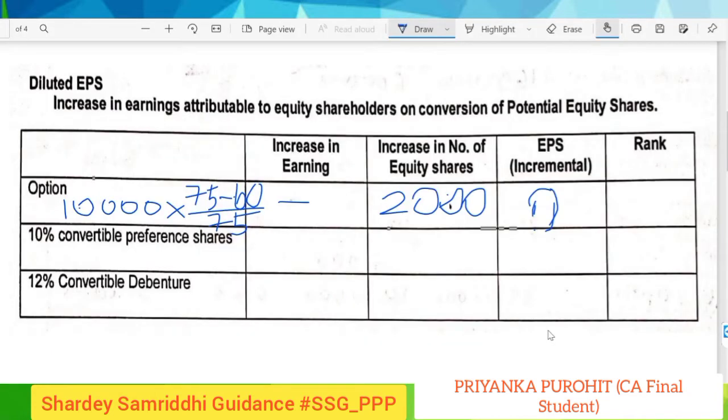So it will be calculated as 8 lakhs, which is the preference dividend, plus 10% of 8 lakhs, which is the dividend tax, which will also be saving. So it will be 80,000. So the total will be 8.8 lakhs.